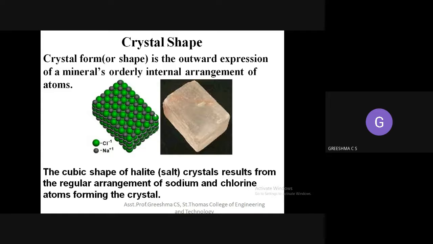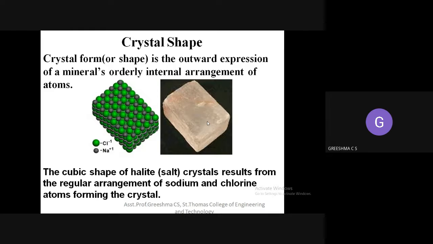In this picture you can see the atoms, that is Cl and Na+. Chlorine and sodium. These two atoms are very tightly bonded here. Because of the tight bonding, the crystal is a solid hard material.